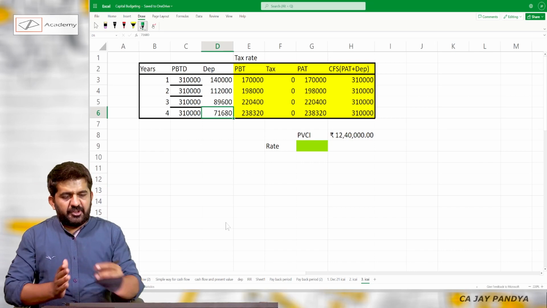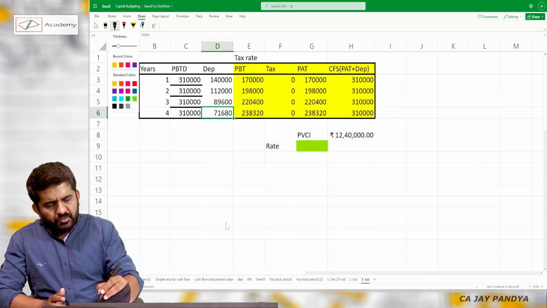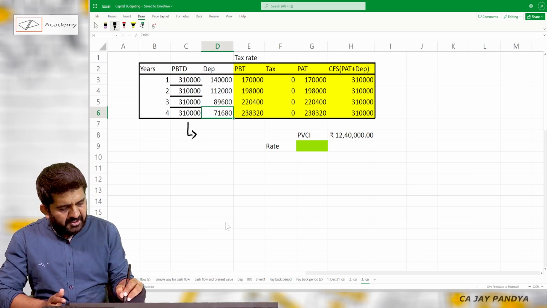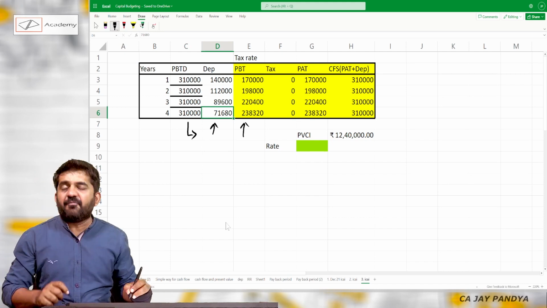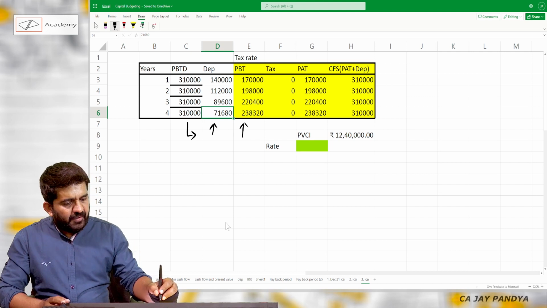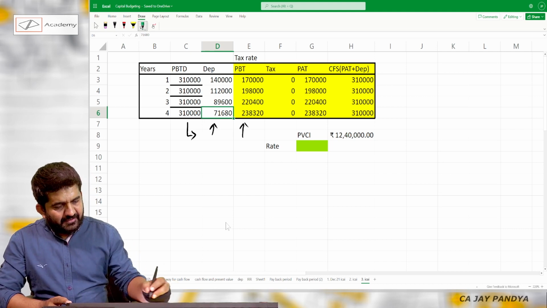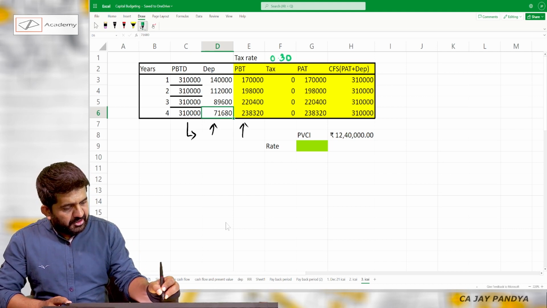I have put in depreciation. So profit before tax minus depreciation, I will get profit before tax. And what is my tax rate? It is 30%.